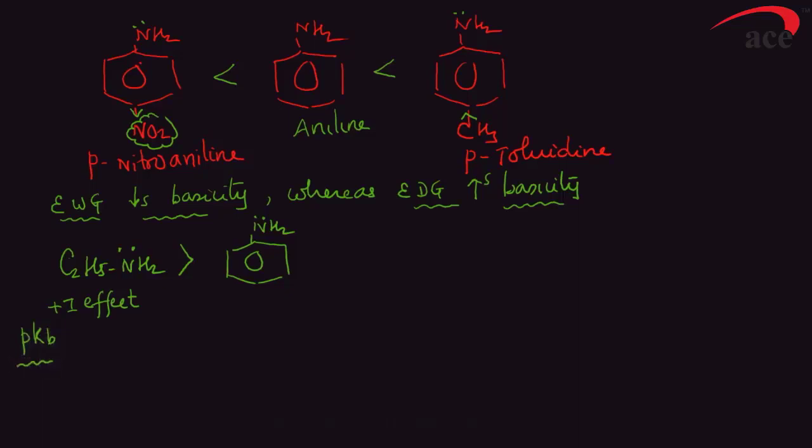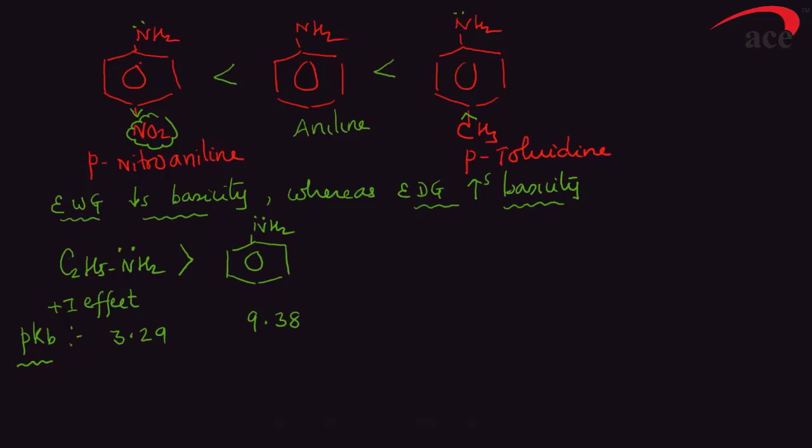Smaller the pKb value, stronger is the base. For ethylamine the pKb value is approximately 3.29, whereas for aniline the pKb value is 9.38. This indicates that ethylamine is much more basic than aniline.